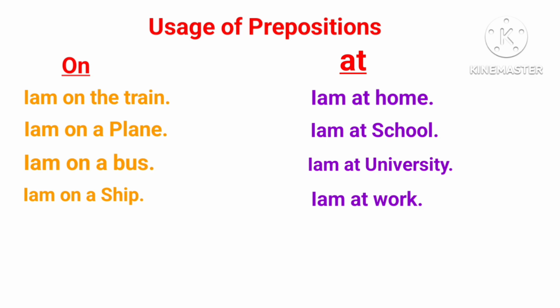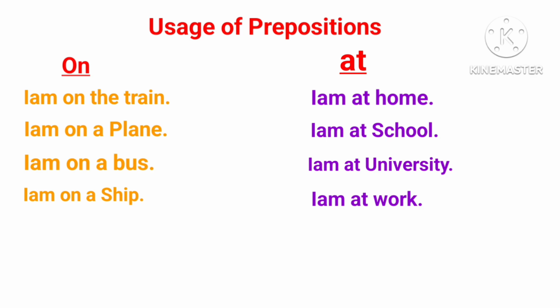When you are in school, I am at school. Where are you? I am at university. When you are doing work, in your office, you should say I am at work. This is the difference you should identify and use while using the prepositions.